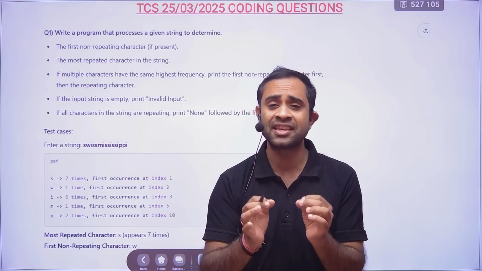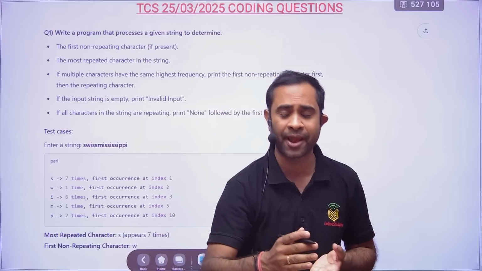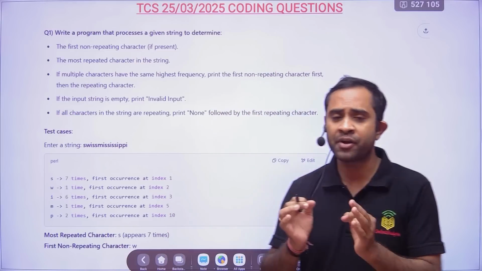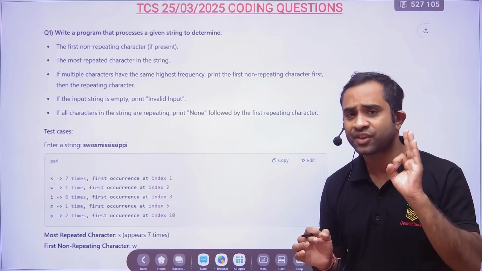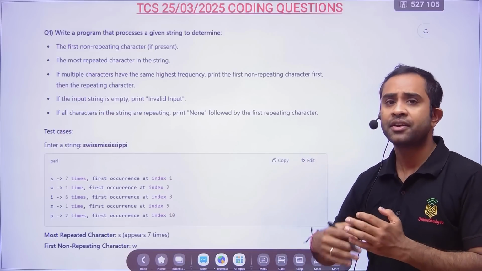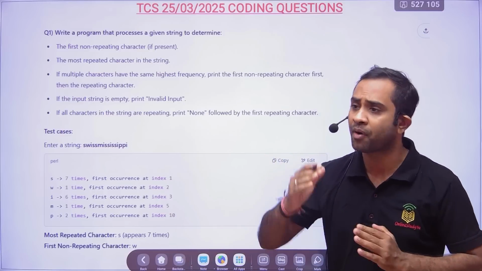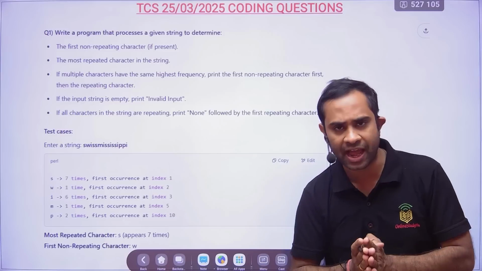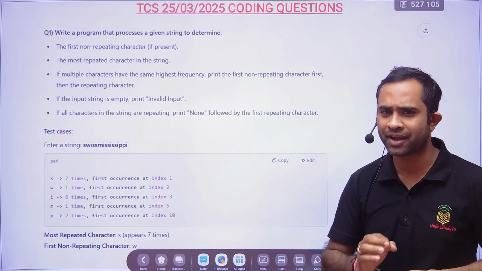Friends, the TCS free NQT third phase exam was conducted today, and tomorrow we also have the exam. It's very important for you to analyze today's shift questions and to know the cutoff, so that in tomorrow's examination you do better, or when the fourth phase exam comes, because many of you still have to get the admit card and write the examination. Then this will be very useful.